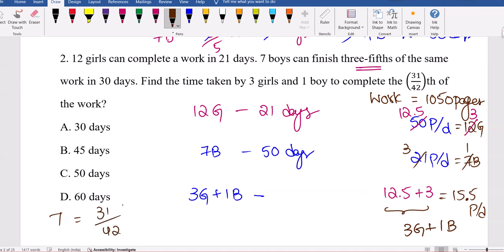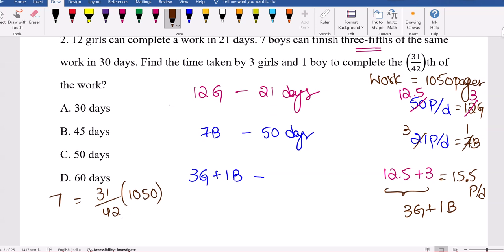So the work is 1050 among the 31 by 42 part, and this group's efficiency is 15.5. So when you do the calculation, 15.5 two times, 2 ones to 21 times, 21 50 times. So the answer is option C. These people can complete 31 upon 42 part of the work in 50 days.